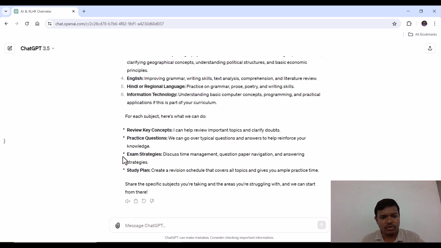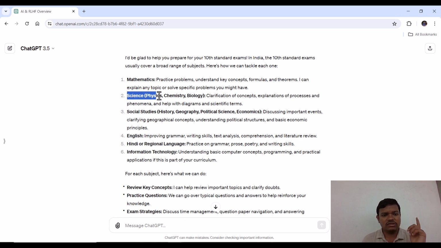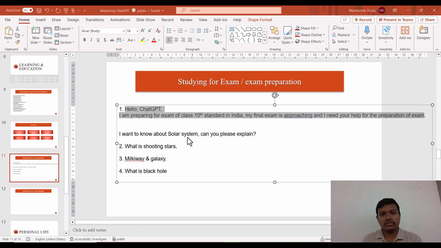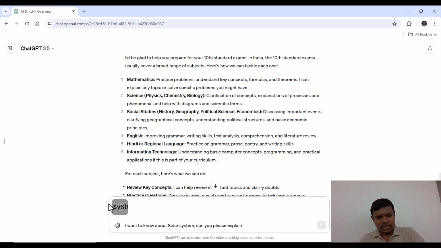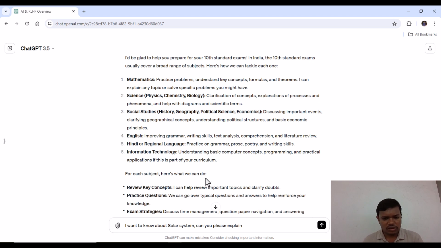So basically what I am going to do, I am taking science as a subject, and in that we are going to ask some questions and answers to ChatGPT. Okay, so let us start. In the science section, I have selected, I want to know about the solar system. Can you explain? Let us first copy this question, and we will paste this, and let us wait for the answer by ChatGPT.